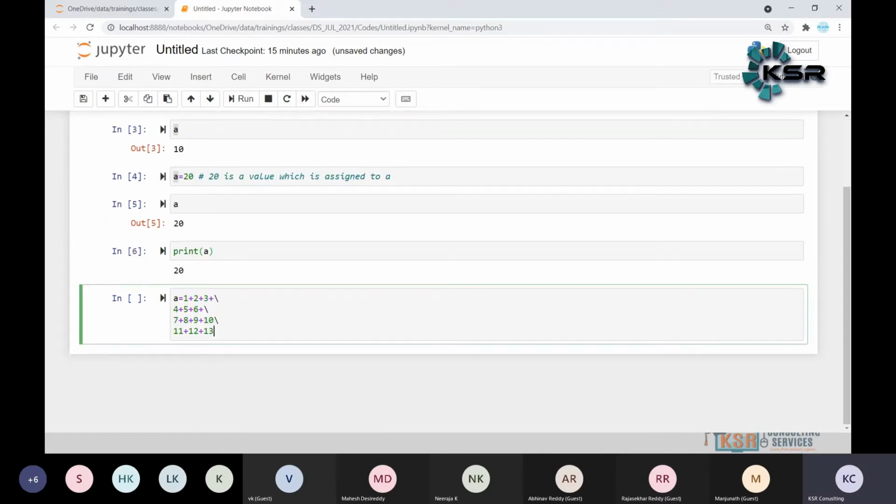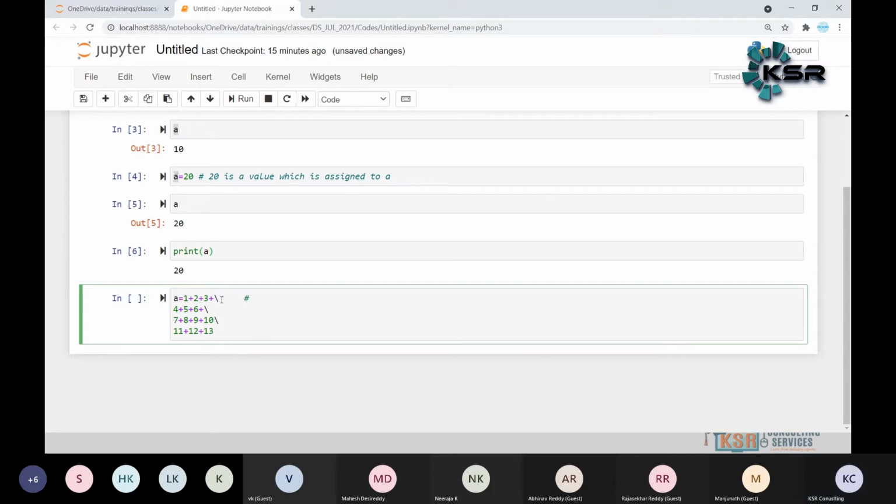So here we are extending the statement over multiple lines by using the line continuation character, the slash.